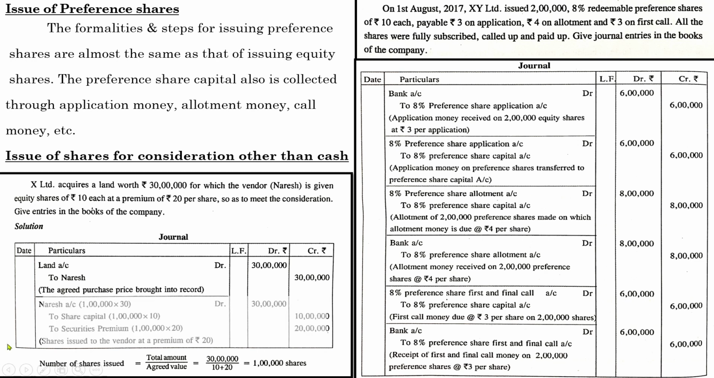So the entry will be to Naresh, the company has paid an amount of 30 lakhs. And how is it paid? Share capital worth 1 lakh into 10, that is 10 lakhs, and securities premium 1 lakh into 20, that is 20 lakhs. That is how the company has paid the premium. So in order to write down these amounts separately, you have to find out how many shares were issued. For that, you have to use this equation. That is why we have discussed this topic again.